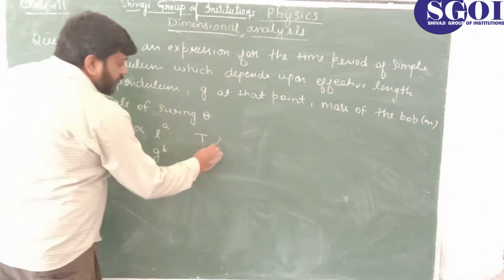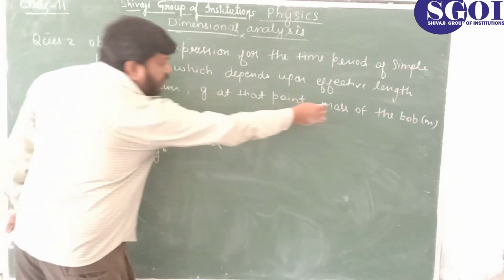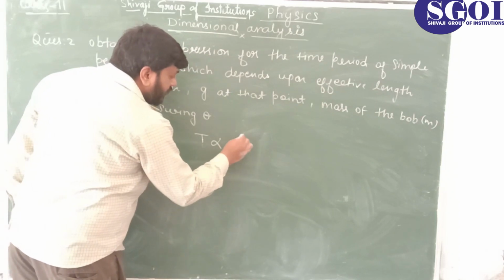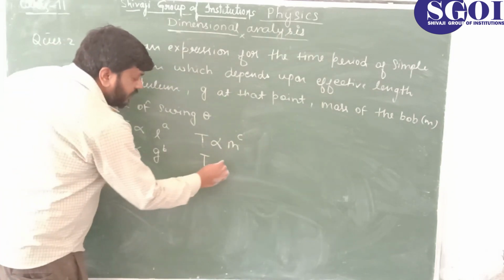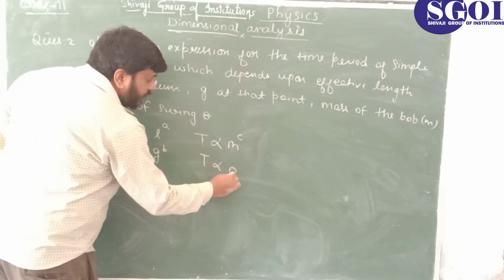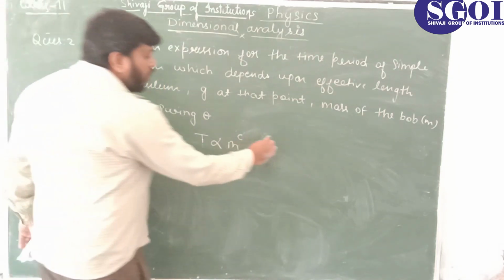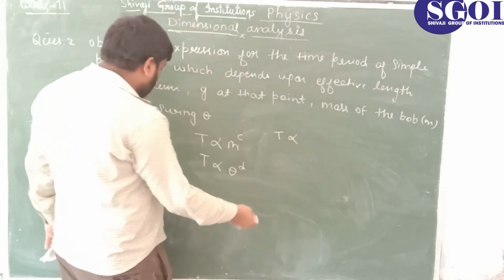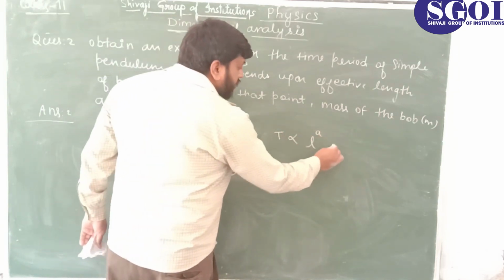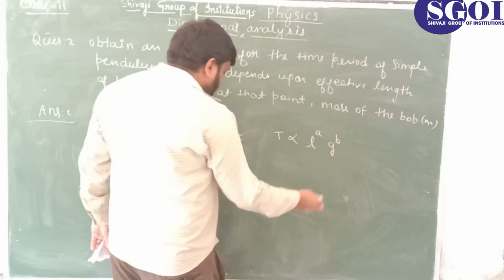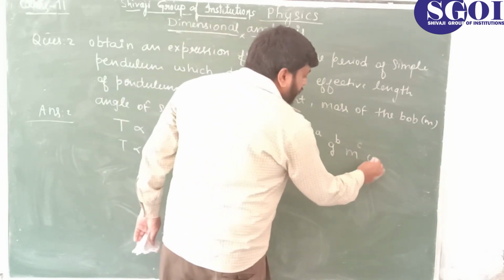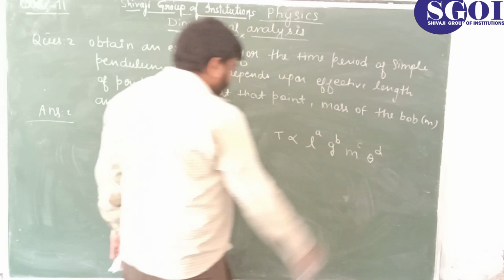Third, it depends upon mass of the ball, m to the power c. And the last one, T is proportional to angle of swing, theta to the power d. On merging all the equations, we have got here, students, T is proportional to L to the power a, g to the power b, m to the power c, and theta to the power d.